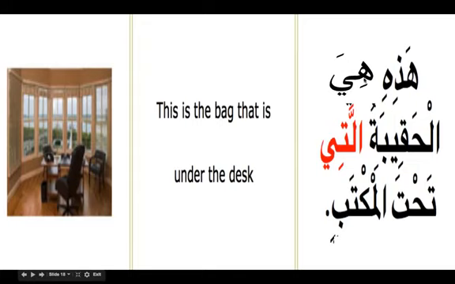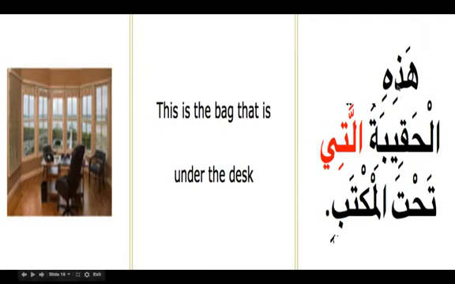It is the bag that is under the desk. So this whole thing, mubtada, khabar, ism mawsul and silatul mawsul, comes as khabar for hadihi.